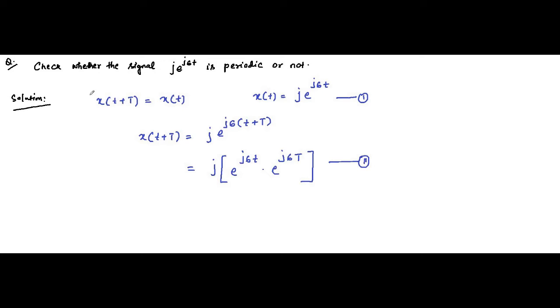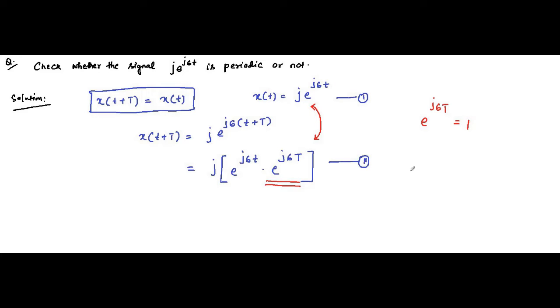Now for this requirement to be satisfied, these two expressions must be equal, and that is only possible when this part, e to the power j6 capital T, is equal to 1.